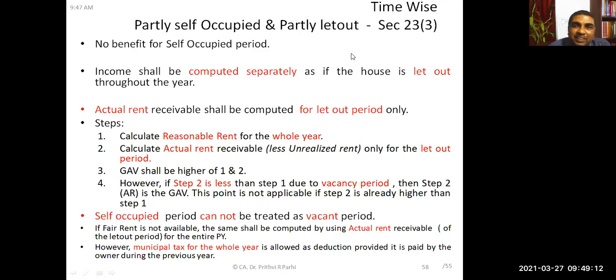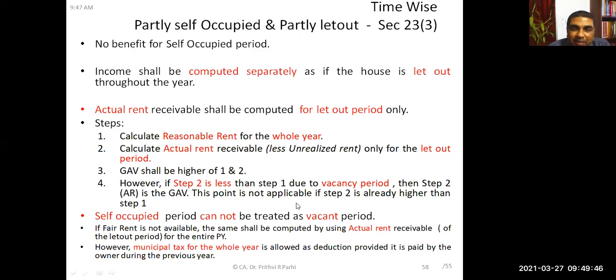Right? And since we are treating it just like a let-out house, we have to calculate reasonable rent for the whole year, and actual rent for the let-out period. So for gross annual value, we have to compare reasonable rent and actual rent, whichever is higher. And if step 2 is less than step 1 due to vacancy period, then step 2, that is actual rent, shall be treated as the gross annual value.